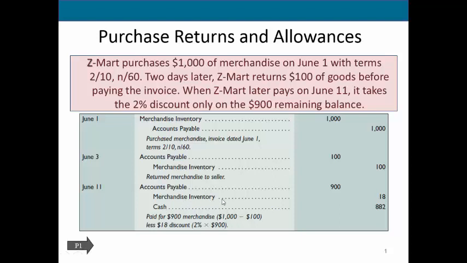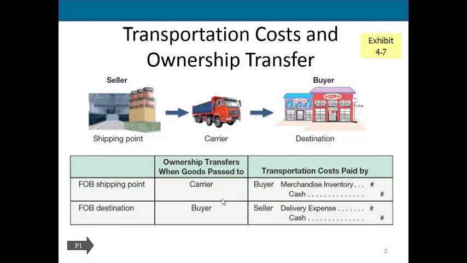We now want to introduce the idea of whoever owns inventory when it is being shipped is the person that is legally responsible for that inventory, and that also has an impact on how we treat the freight that is charged to transport that inventory. We have two different terms that you'll need to learn. This is basically FOB shipping point and FOB destination.